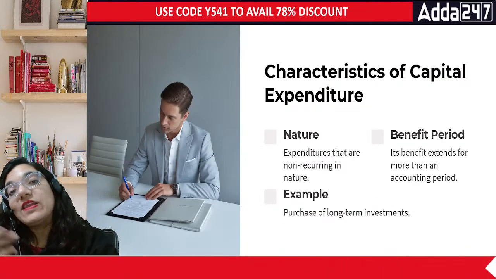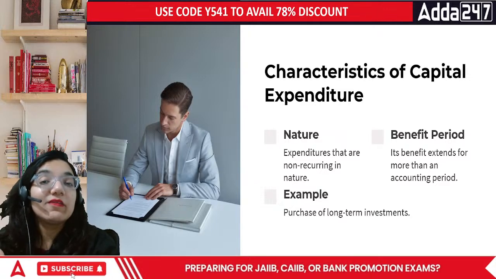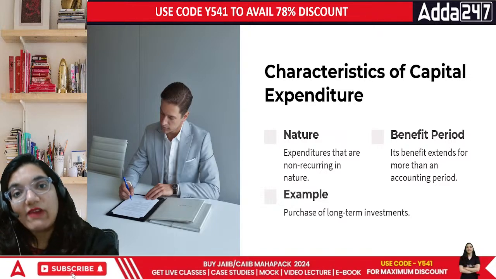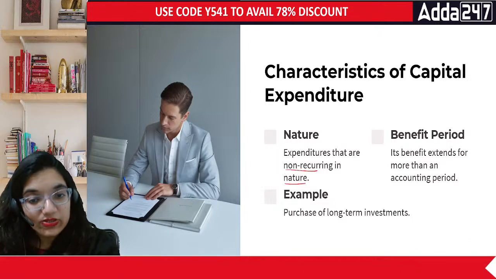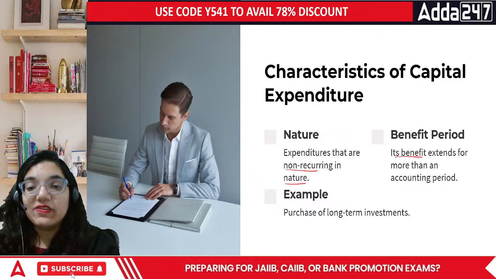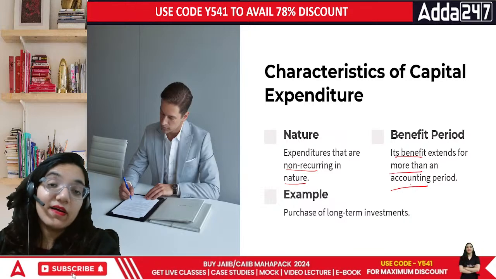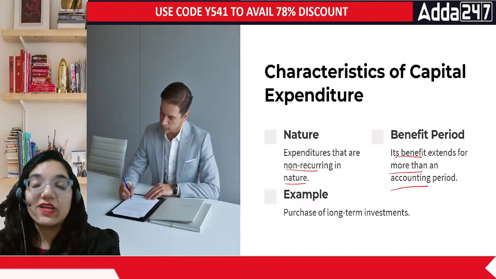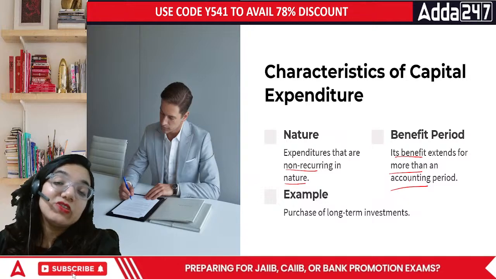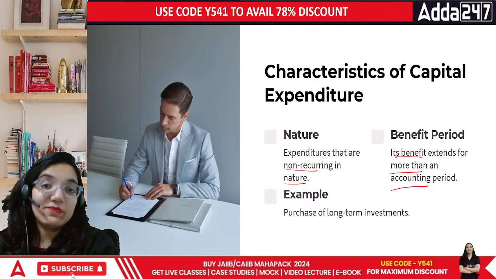Then how do we define capital expenditure? Capital expenditure means the expenditure that we are doing in the business to extend our business, to have stronger assets. So expenditure that are non-recurring in nature. Okay? Then its benefits extend to more than one accounting period. Obviously, if I buy a car, the benefit of it, depreciation, all the other expenditures, petrol expenditure, all those expenditures which are revenue in nature can be generated over it over a span of time.